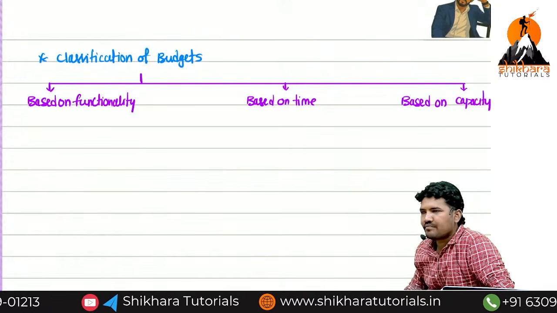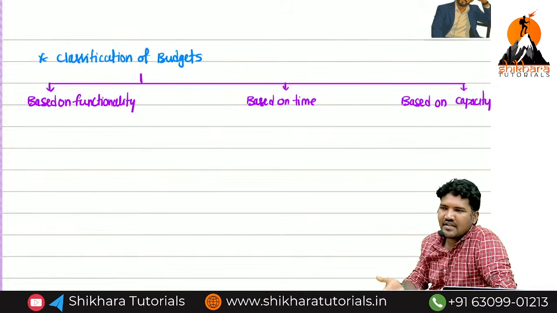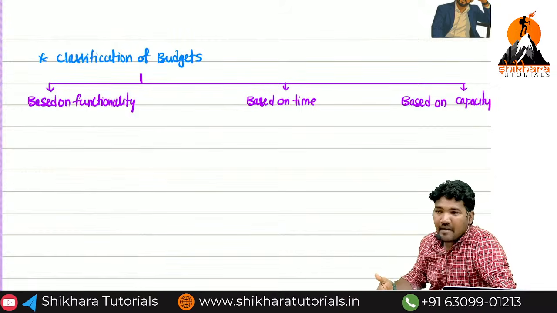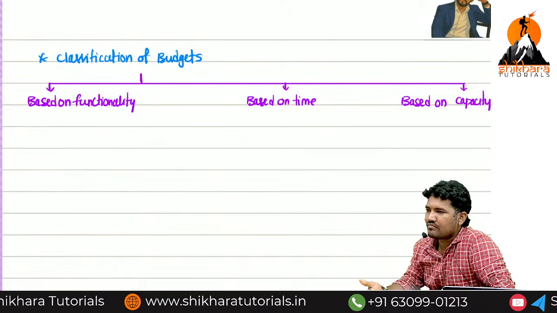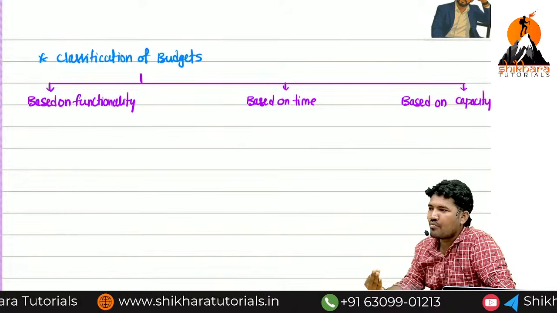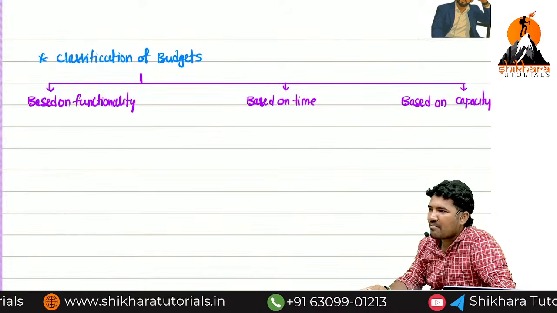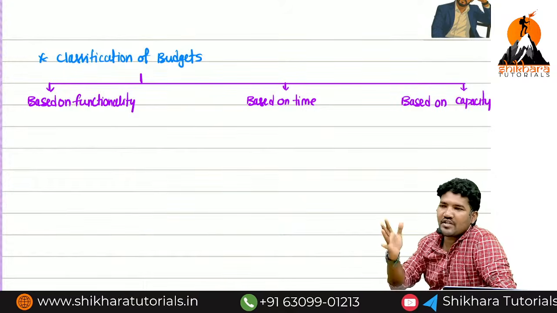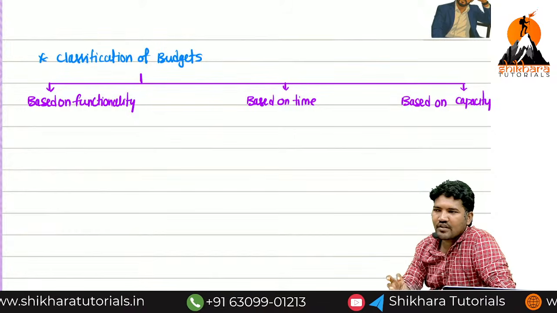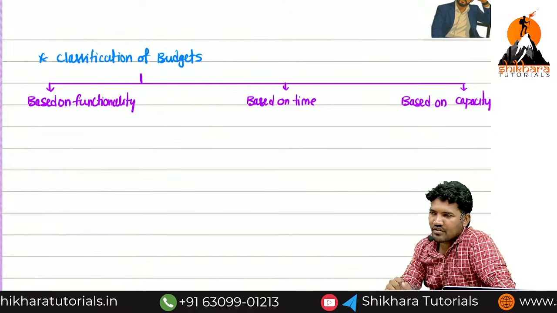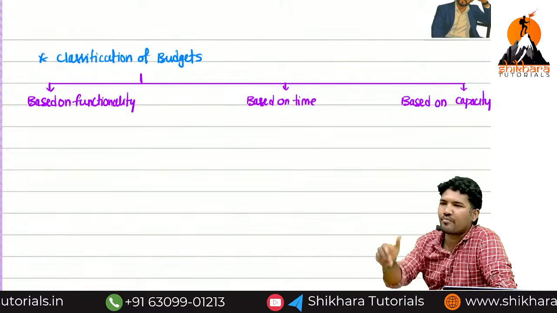Planned capacity. Sometimes we will use the planned capacity, sometimes we will use less than planned capacity. That is called underutilization, overutilization, and optimum utilization. These are three words you learned in the past: underutilization of plant and machinery, overutilization of plant and machinery, optimum utilization of plant and machinery. Which is the best option of these three? Optimum utilization is the best option. With optimum utilization, you will get more profits.